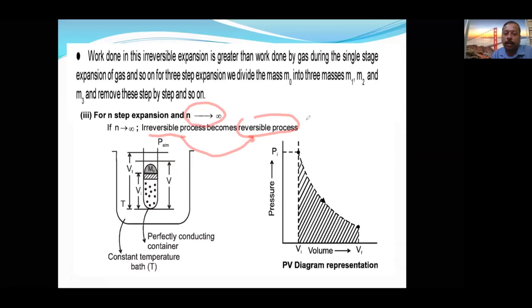W is equal to minus 2.303 nRT log. And already I told you, if it is an ideal gas, we can use PV equals nRT. So V2 by V1 can be represented as P1 by P2 also. I think it is clear now.